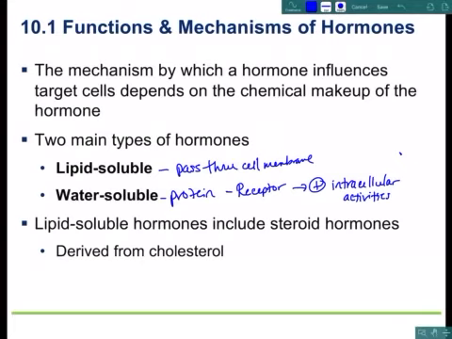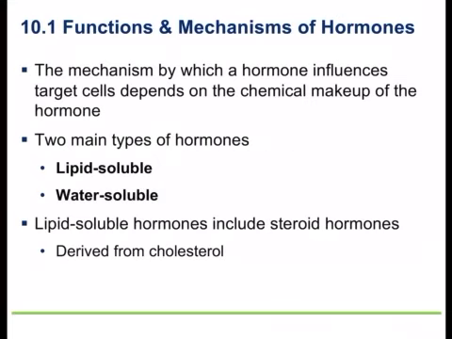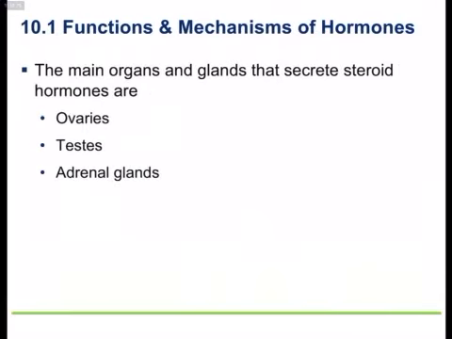Those are derived from cholesterol. They're made from cholesterol. That's going to include the family of estrogen, testosterone, so your male and female hormones. Another one is aldosterone. Cortisol is another. So there's quite a few, but to be honest, the most numerous type of hormones are going to be your water soluble, your protein based hormones.